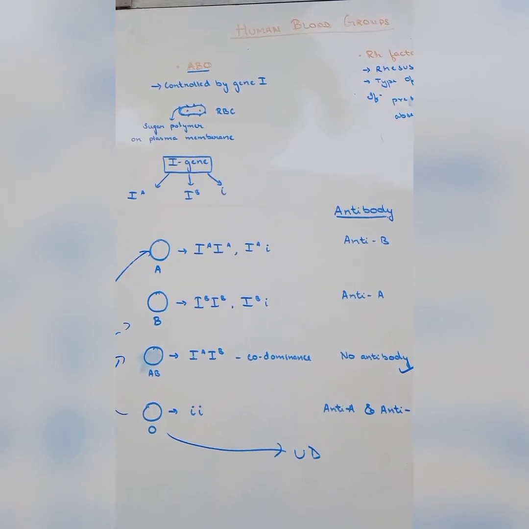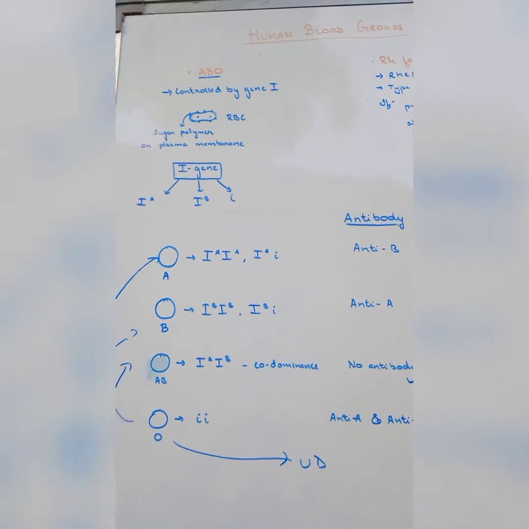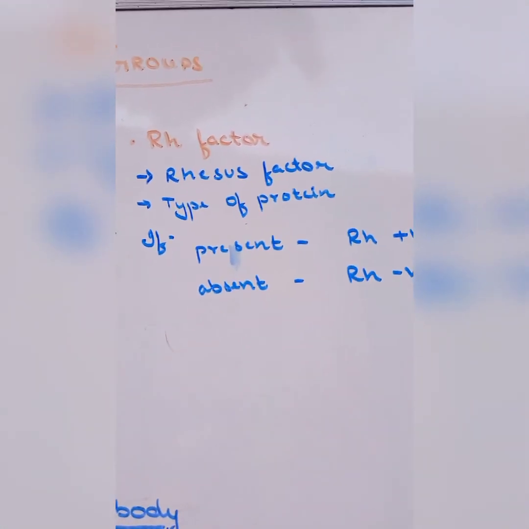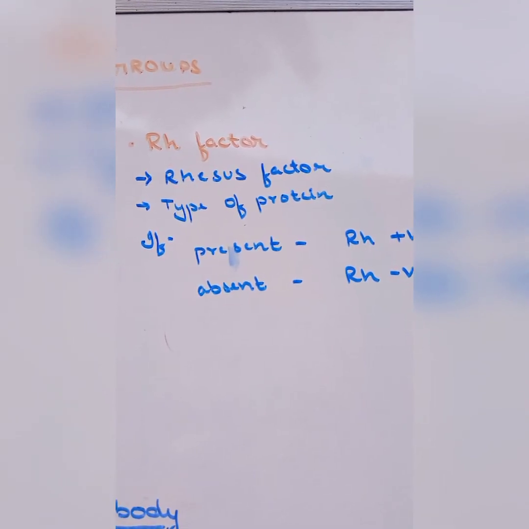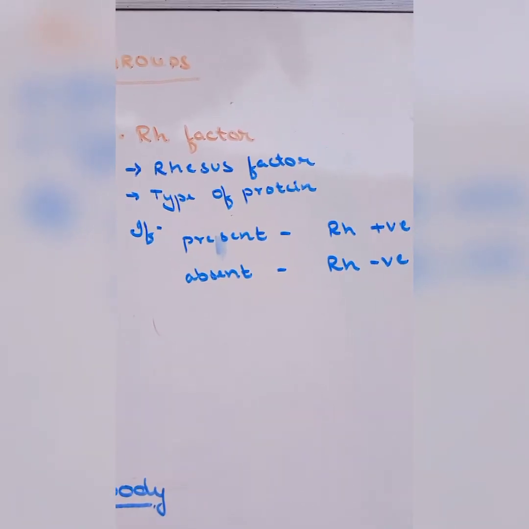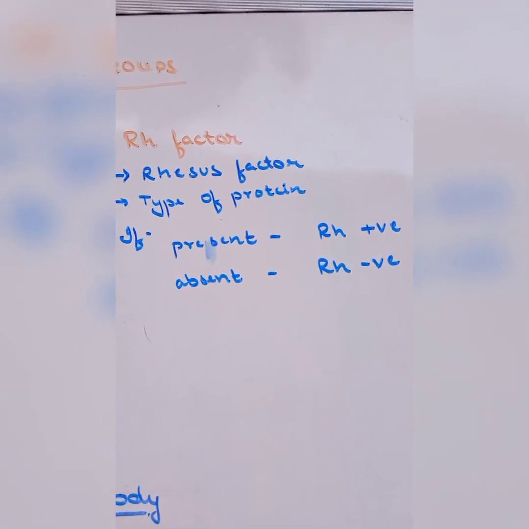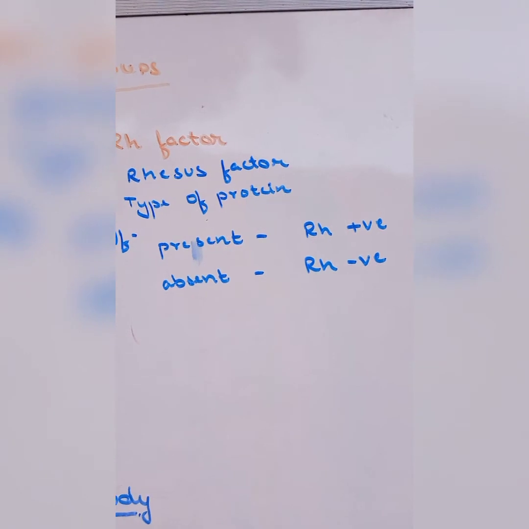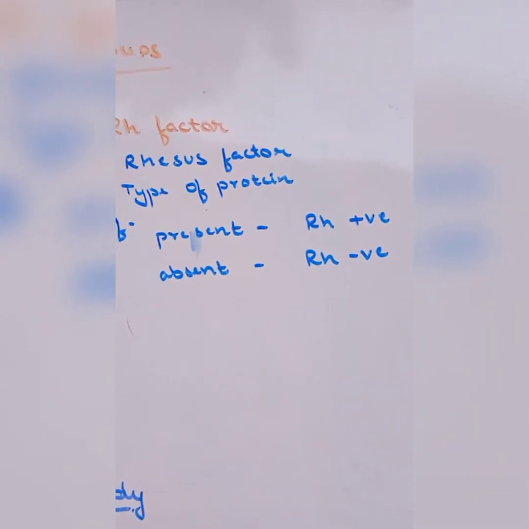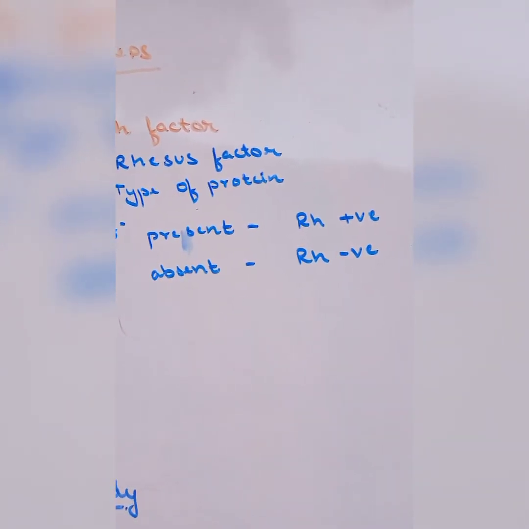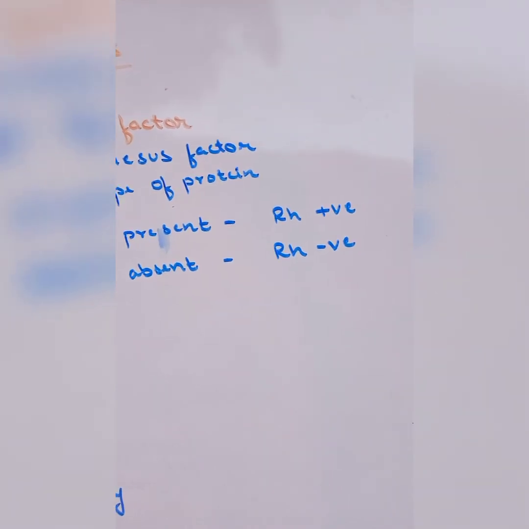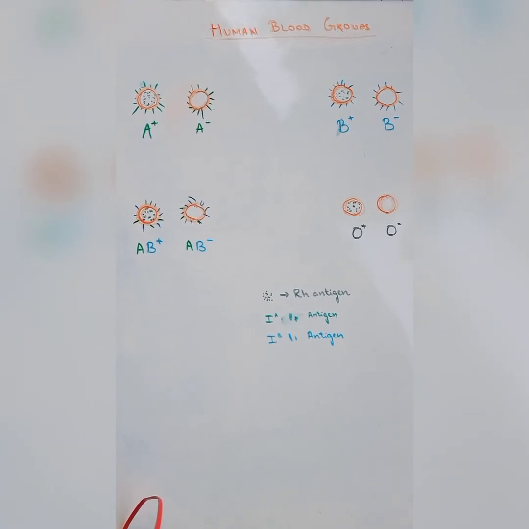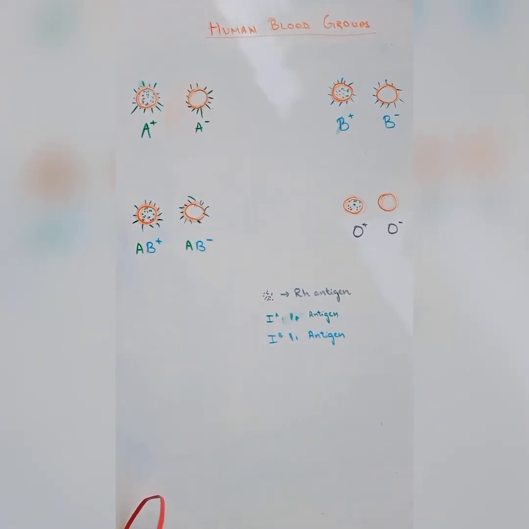Now there is one more famous blood grouping, that is on the basis of Rh factor. Rh stands for rhesus factor. It is a type of protein present on the surface of RBC. If it is present, the blood group will be called Rh positive, while if it is absent, the blood group will be called Rh negative. So now, on the basis of ABO blood group and Rh factor, we have 8 types of blood groups.